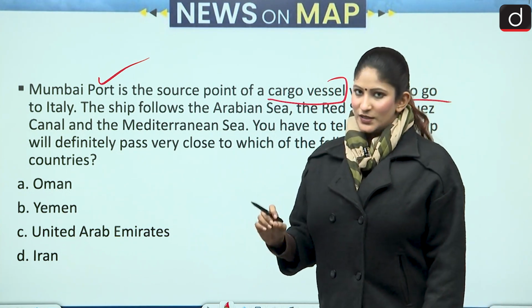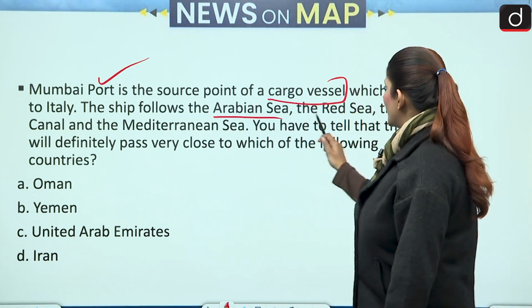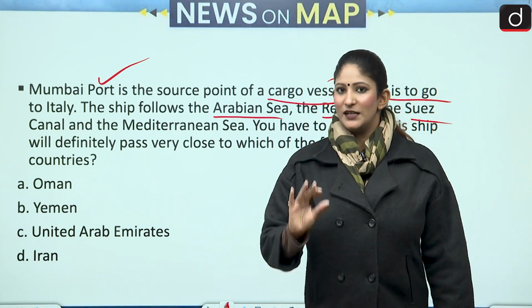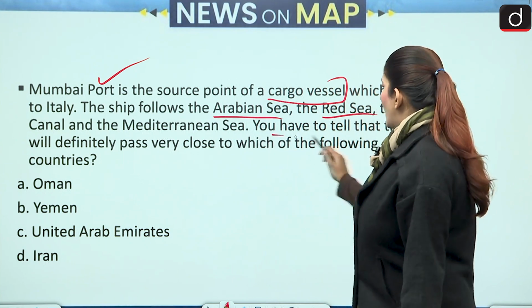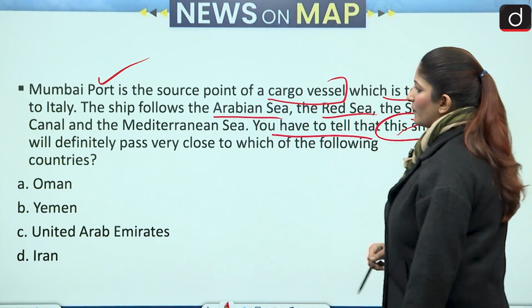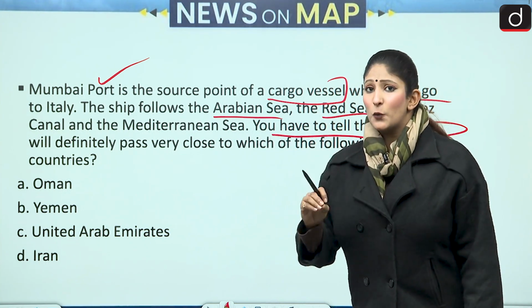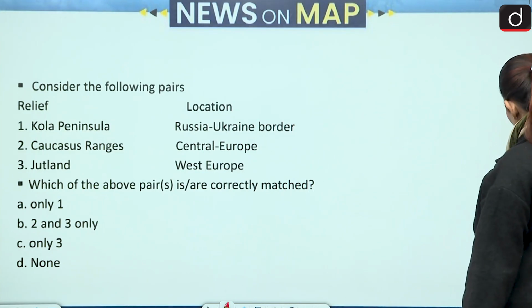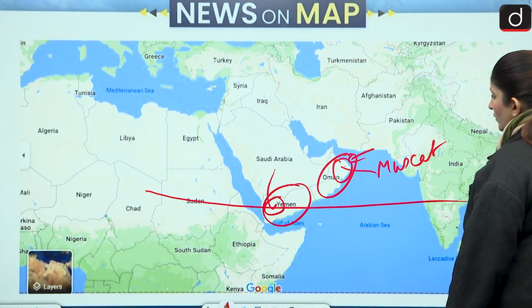The ship follows the Arabian Sea, Red Sea and the Suez Canal and the Mediterranean Sea. That means it will pass through the Middle Eastern region. And you have to tell that this ship will definitely pass very close to which of the following countries. As you can see, this is the map over here that we are going to use.